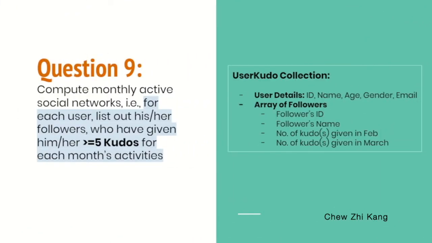Moving on to NoSQL question 9. For each user, we need to list out his or her followers who have given him or her more than or equal to 5 kudos for each month's activities.